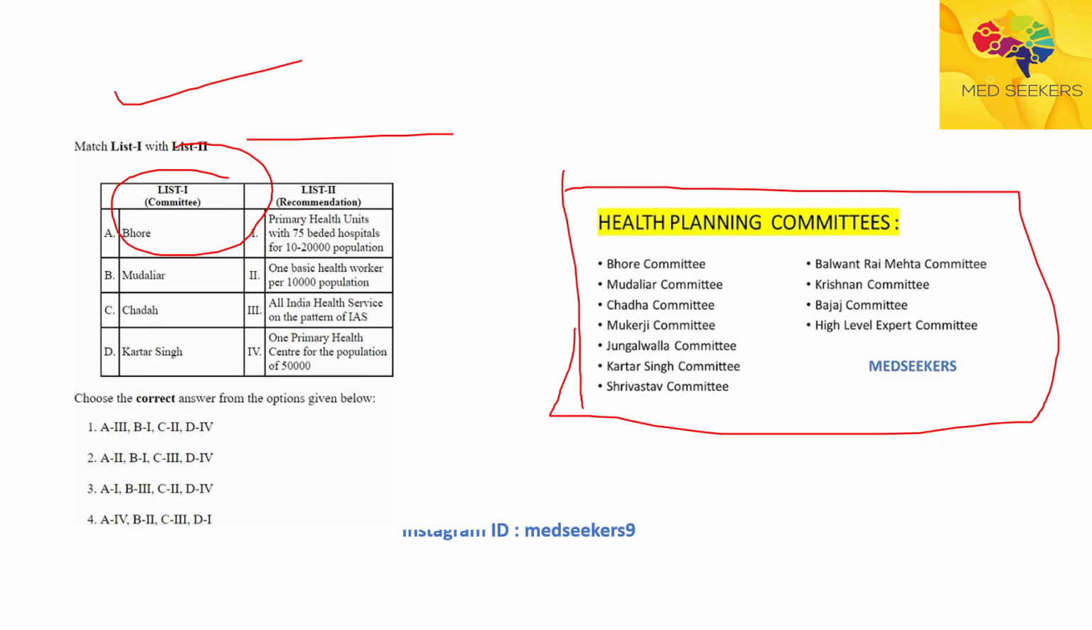You have to know what the Bhore committee is, which sometimes they'll ask, the 3 million plan was introduced by which committee. The Mudaliar committee is also called as what. What did the Chadha committee recommend? What did the Mukherjee committee recommend? All this you have to know in detail. Which committee proposed the multi-purpose worker scheme? What did the Kartar Singh committee do? They will ask you MCQs, or sometimes they'll give you statements, sometimes matching. So you have to know all the committees and their suggestions in detail. Don't miss this particular committees video.